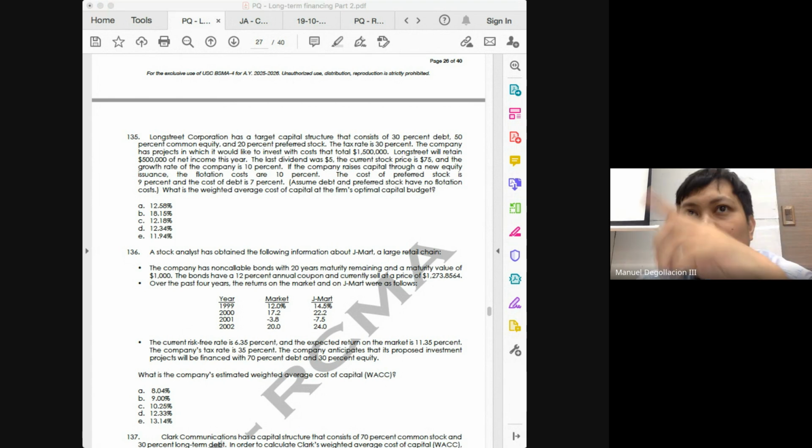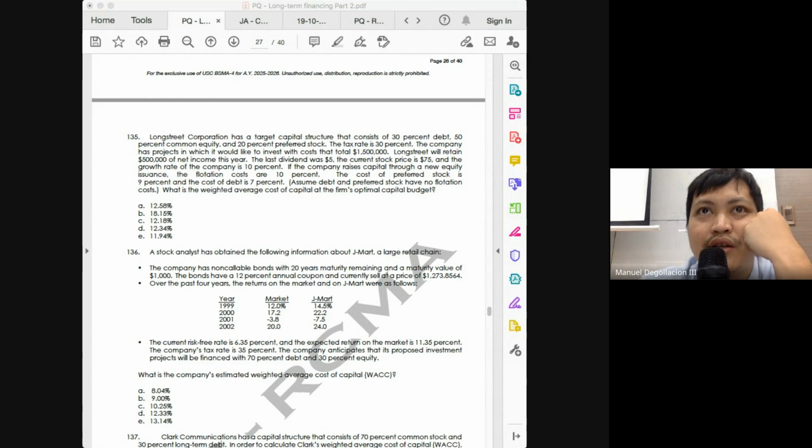In our computation for our internal equity, or cost of retained earnings, what's the only thing we need to change? Instead of the price being 75, class, we will have to reduce it by the flotation cost. Let's start from scratch for our cost of new equity. First, CGY. How much would be our CGY here? Still 10%. Are you following, class?